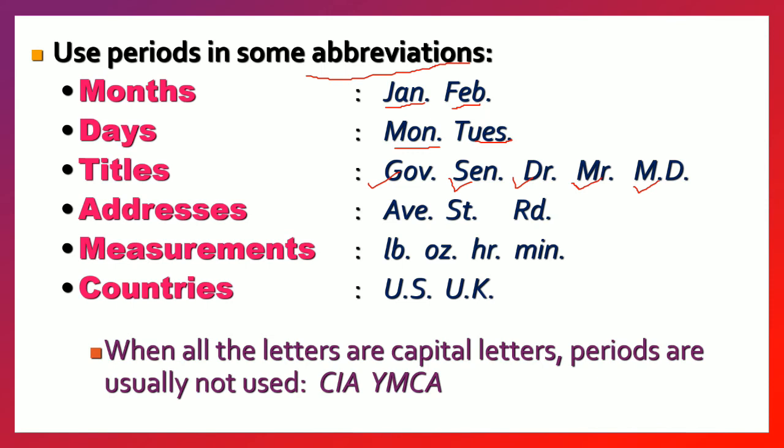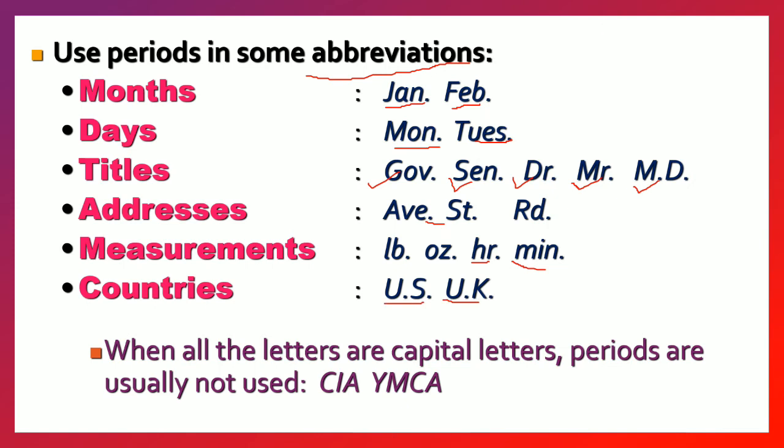In addresses, Ave., St., Rd., right? For them we use a period after the short form. Measures like lb., oz., hr., min. for minute, sec. for second. For them we use a full stop after these short forms. In country names like U.S., U.K., we use the full stop.